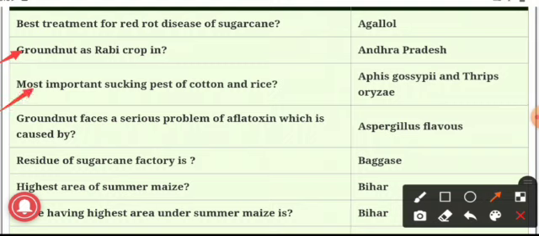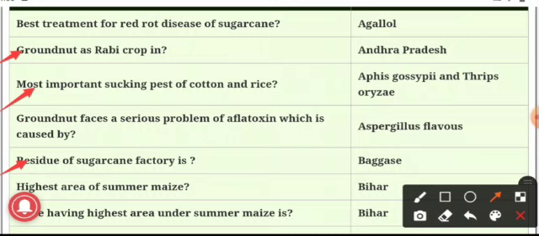Next question. The most important sucking pest of cotton and rice, Gossypium species and Oryza sativa, is Amrasca and Thrips oryzae. Next, groundnut faces a serious problem of aflatoxin, which is caused by, I have told you earlier, Aspergillus flavus. Next, the residue of sugarcane factory is bagasse. The residues may also be molasses and press mud, and bagasse is used for fuel as well as paper making.